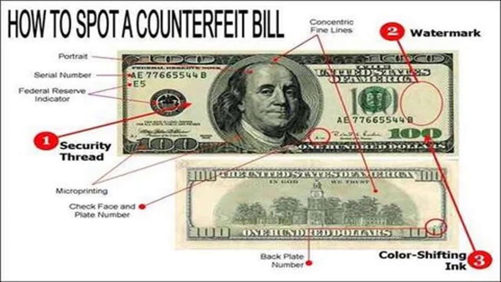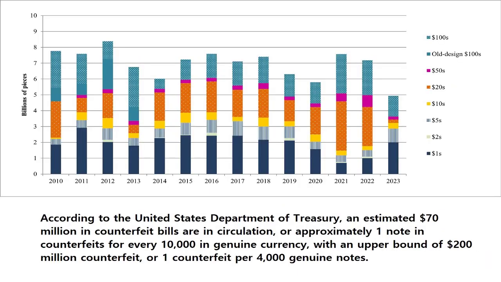But according to the Treasury, about 70 million in counterfeit bills are in circulation. That sounds like a lot, 70 million, but it's about one note in every 10,000 in genuine currency that is counterfeit. And again, of course, people still use them. You can see that the amount of counterfeit bills in circulation has been steadily dropping. The most common, obviously, is the $100.